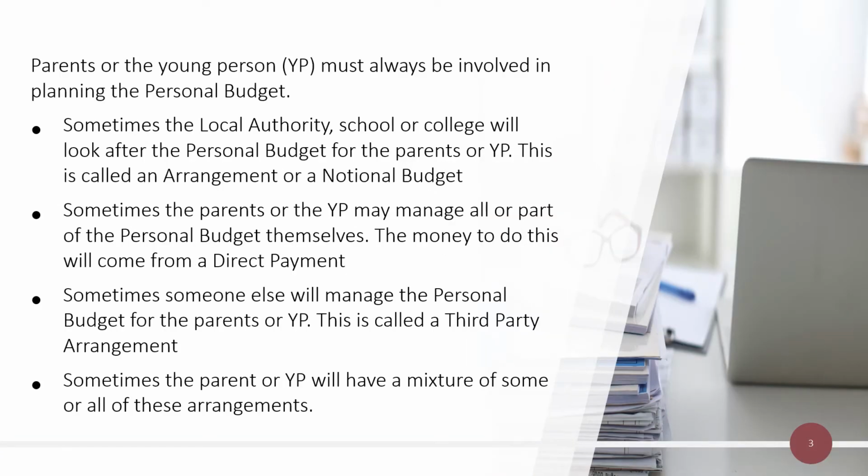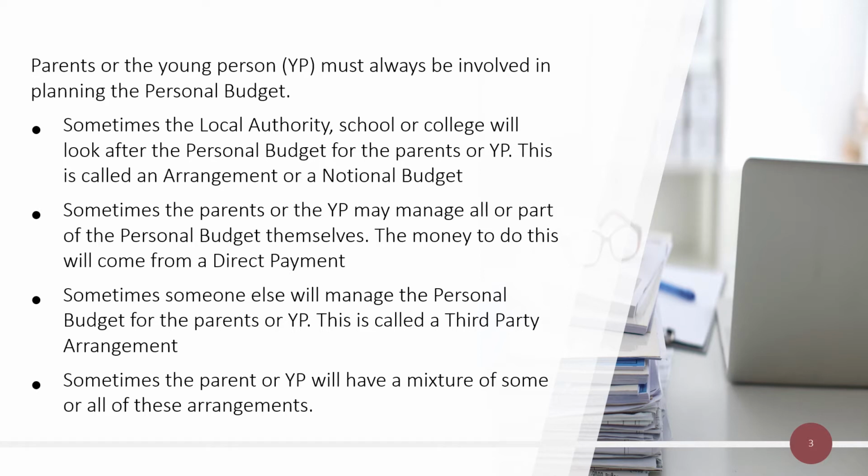Parents or the young person must always be involved in planning the personal budget. Sometimes the local authority, school or college will look after the personal budget for the parents or young person. This is called an arrangement or a notional budget. Sometimes the parents or the young person may manage all or part of the personal budget themselves. The money to do this will come from a direct payment.